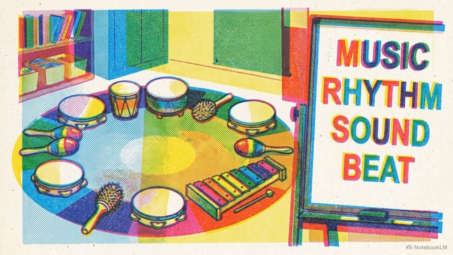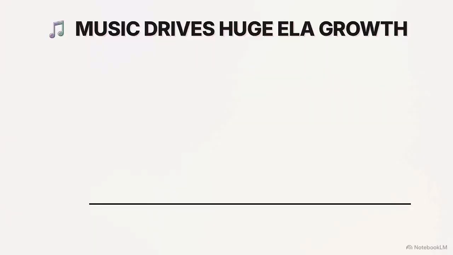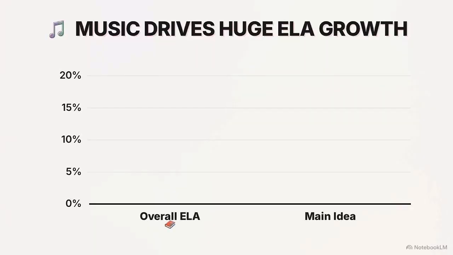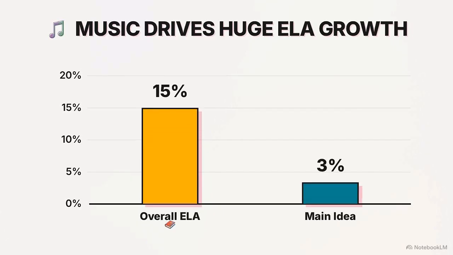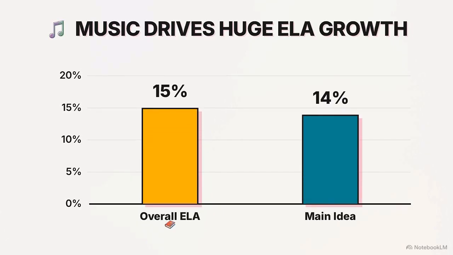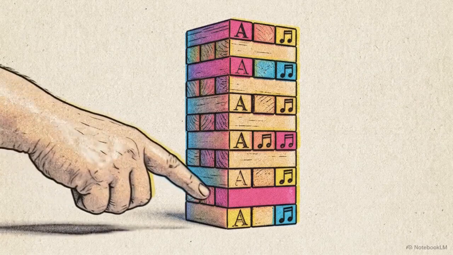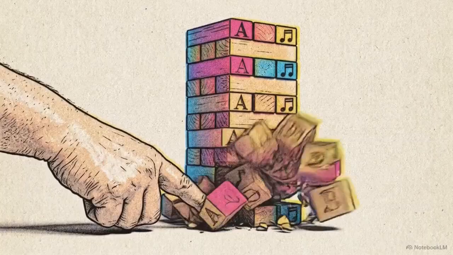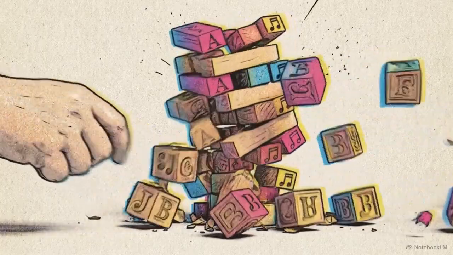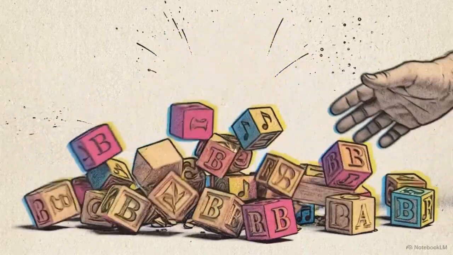Empirical data from the ABC Academy Action Research Study on Music Integrated Language Arts proves this biological transfer happens in real classrooms. Students placed in the Music Integrated Language Arts group saw a 15% overall increase in English language arts scores, and a 14% growth in their ability to identify main ideas in text. Eliminating music programs destroys the exact multisensory scaffolding that these developmentally vulnerable students rely on to master phonics.